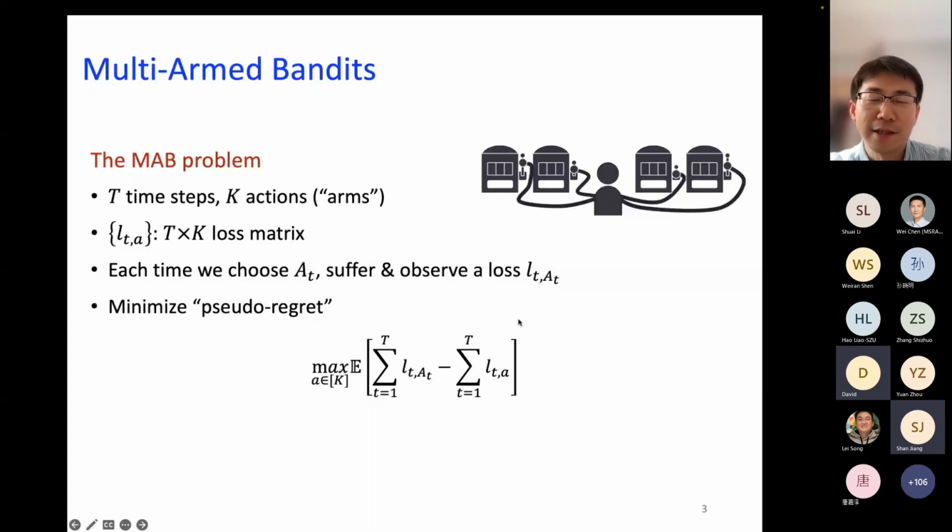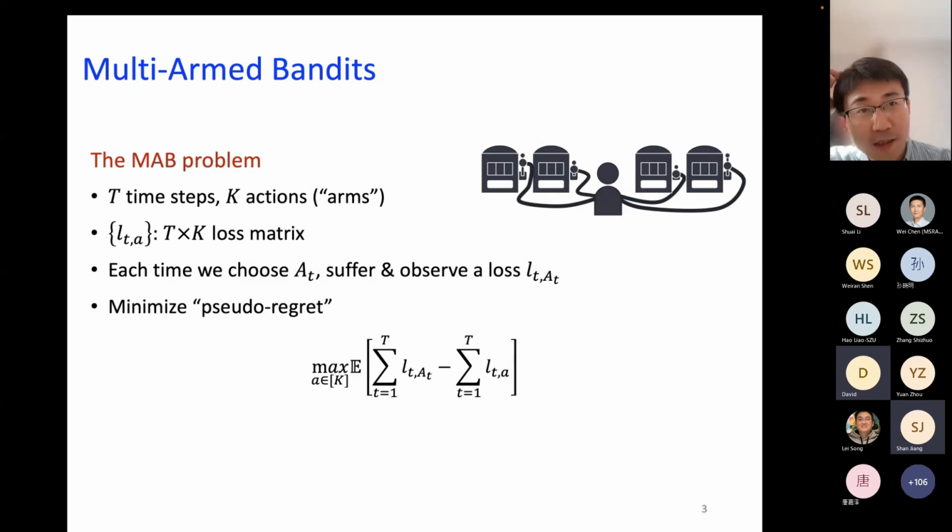Depending on how this loss is generated, for example, whether it's from an IID process or it's chosen in a bounded region, we get either the stochastic version of the MAB problem or the adversarial version of the MAB problem. I hope that I explained this basic setup clearly, because you can sort of see this formulation is fairly general, despite the fact that it's a very concise and beautiful model.